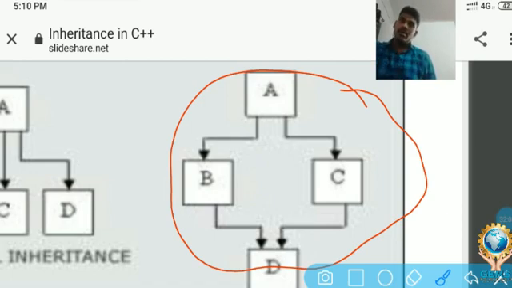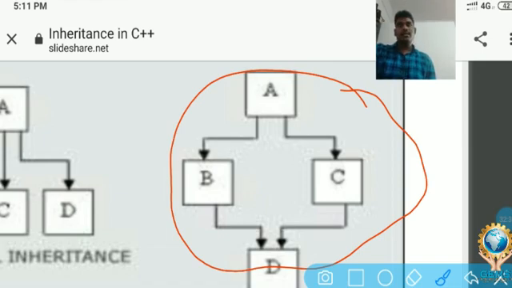In the same manner, here we have superclass A and B, C and D. Now from the superclass to intermediate subclasses, and from the intermediate subclass to the child class. So from the parent to subclasses, and subclass again to a subclass.